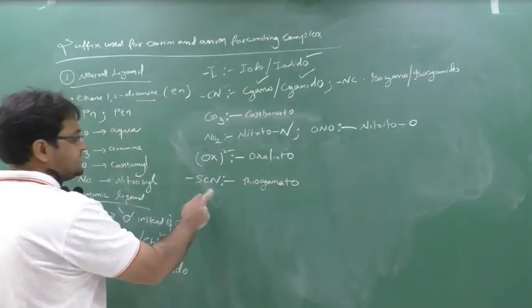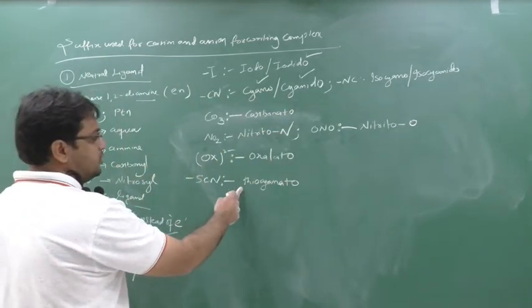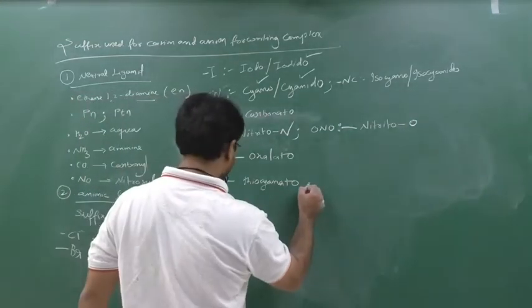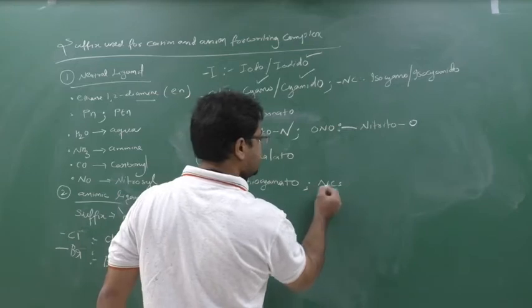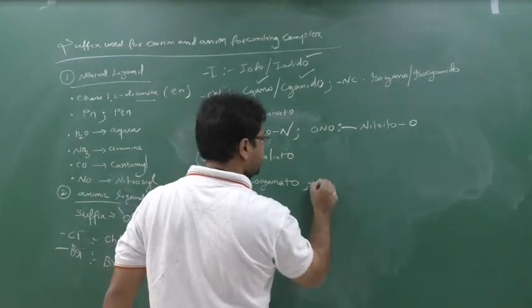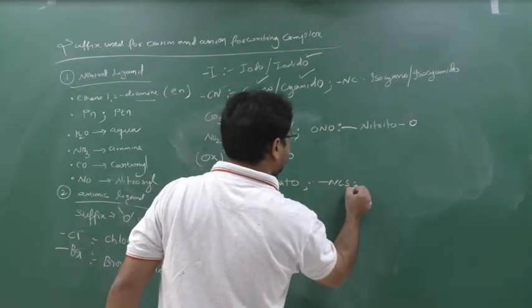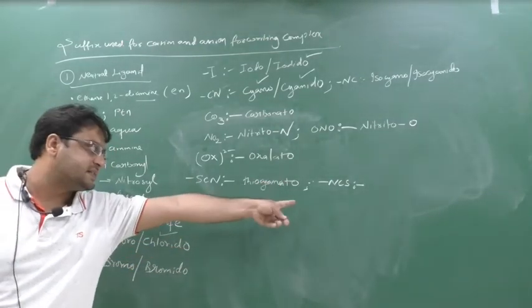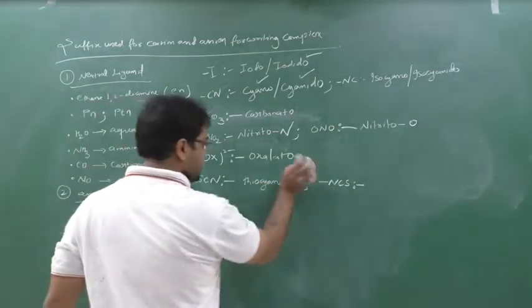So if SCN is given in the question, thiocyaneto. Similarly, if it is reversed, NCS, it is also an ambident ligand. If the bond is through S, then thiocyaneto S. You can mention S here also.